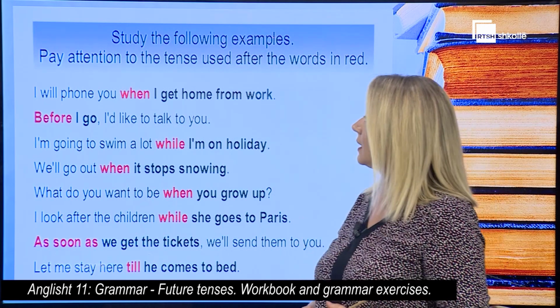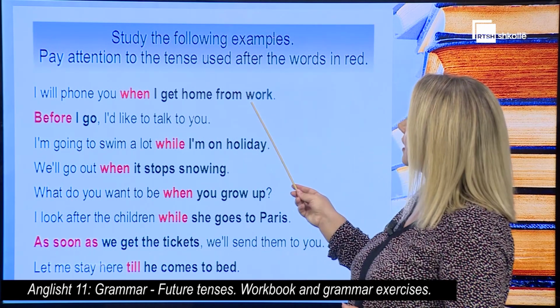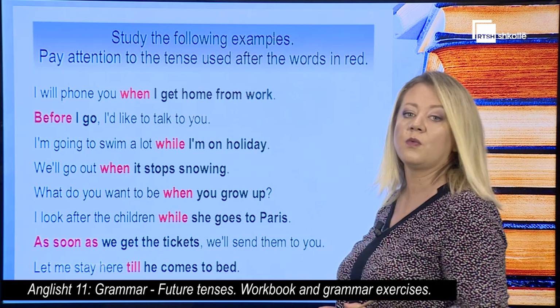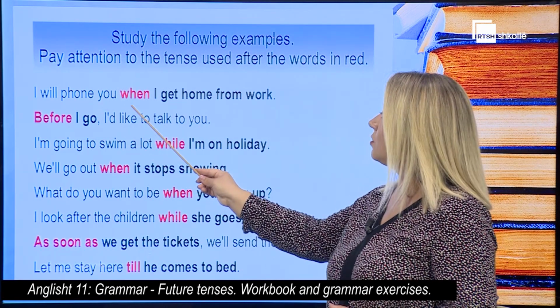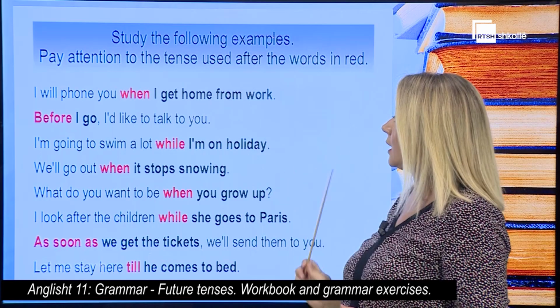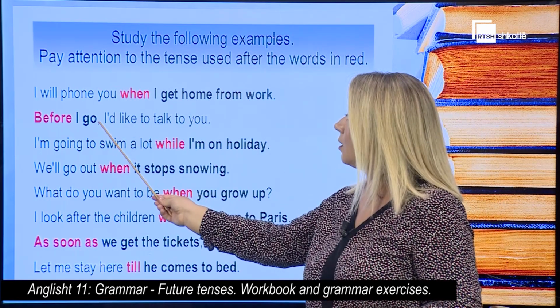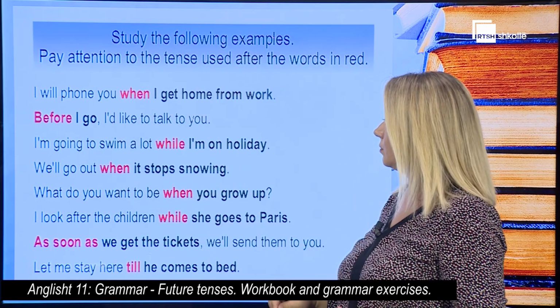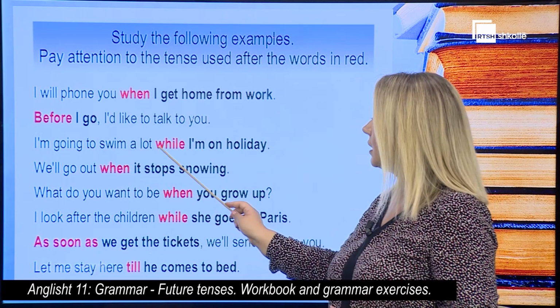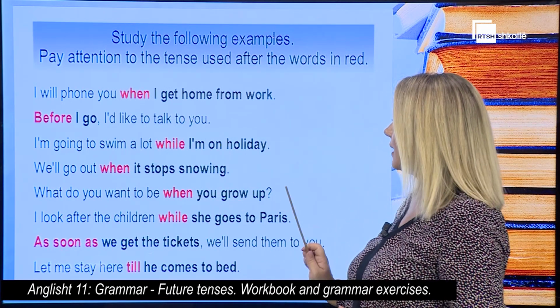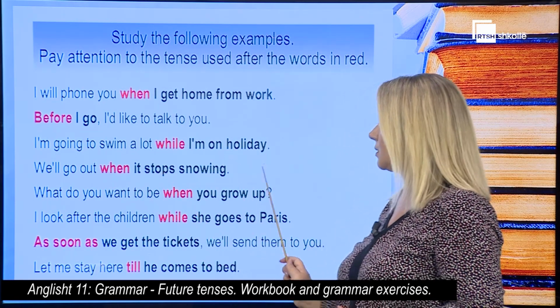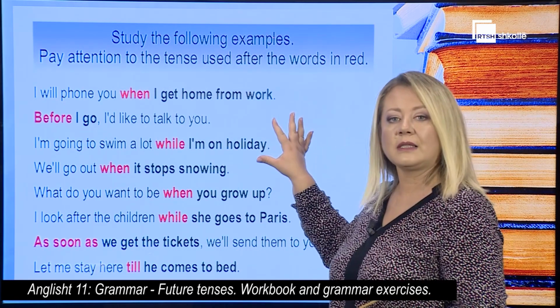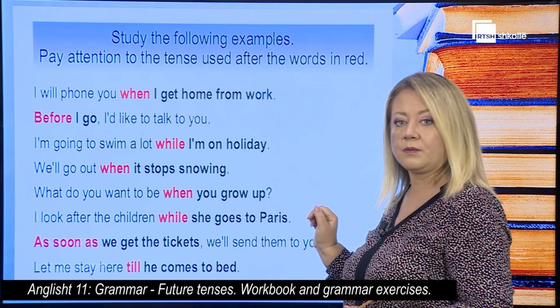Let's study the following examples. Pay attention to the tense used after the words in red. I will phone you when I get home from work. Before I go, I'd like to talk to you. I'm going to swim a lot while I'm on holiday. We'll go out when it stops snowing. Let's stop here. What do you notice?